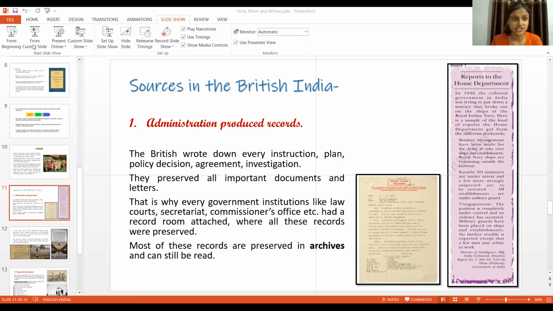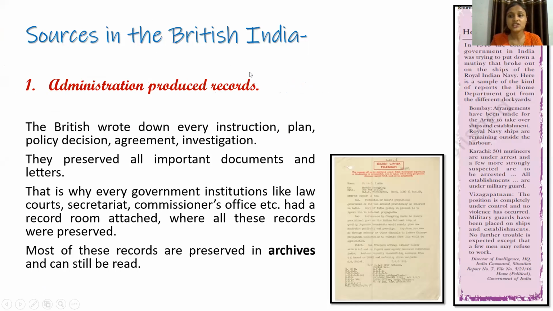So we already know what sources are, right? We have been seeing sources from ancient India. It just kept on changing. So initially in ancient India, we had inscriptions, manuscripts. In medieval India, we find text documents because paper was made available in medieval India. Now, here you have to understand the sources that were important during the British period. So as I have shared my screen, here you see in British India, which sources are becoming more important.